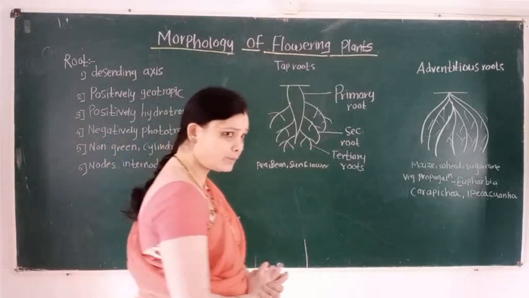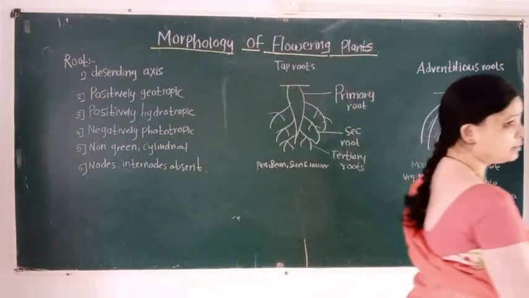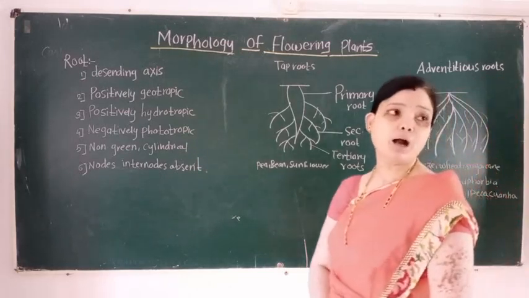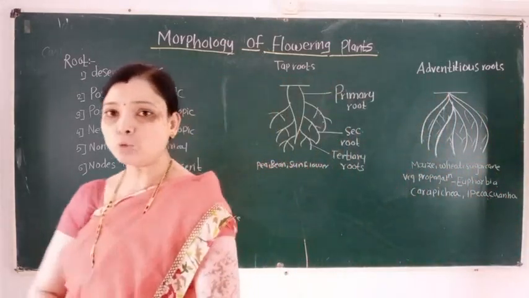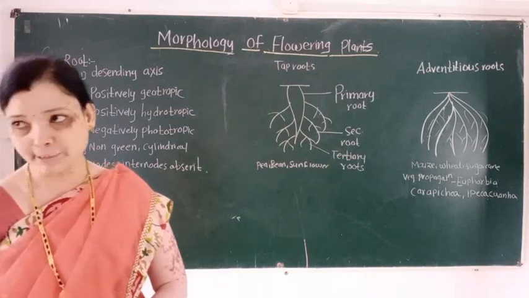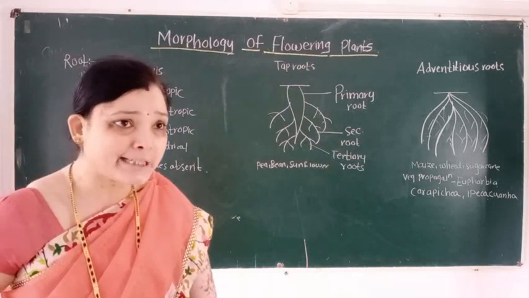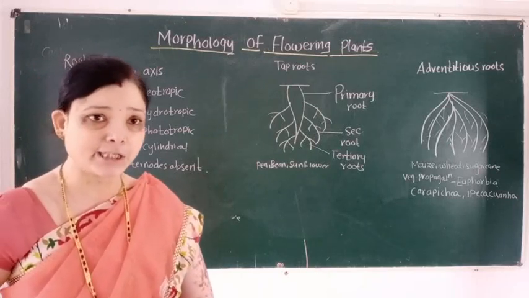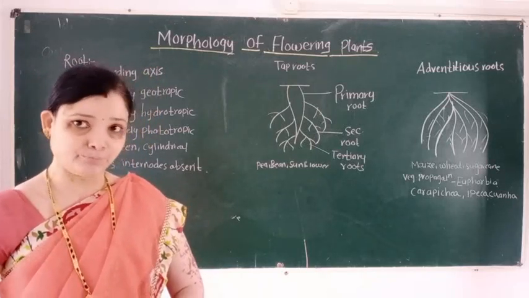Then we learn how many types of root, or classification of roots. Classification means वर्गीकरण, we will now see what its types are. Root consists of how many types? Root consists of two types. First type is a taproot system and second type is an adventitious root system.